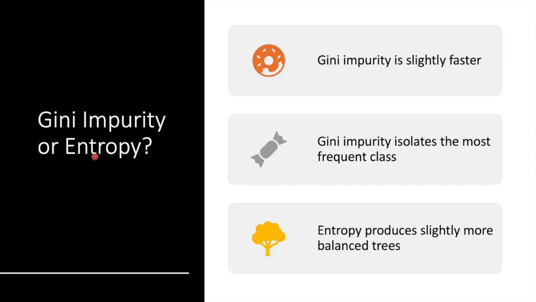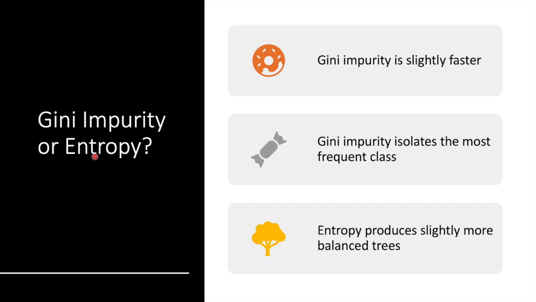The concept of entropy originated in thermodynamics as a measure of molecular disorder. Entropy approaches zero when molecules are still and well ordered. It later spread to a wide variety of domains where, for example, it measures the average information content of a message. Entropy is zero when all messages are identical. In machine learning, it is frequently used as an impurity measure, as a set's entropy is zero when it contains instances of only one class.